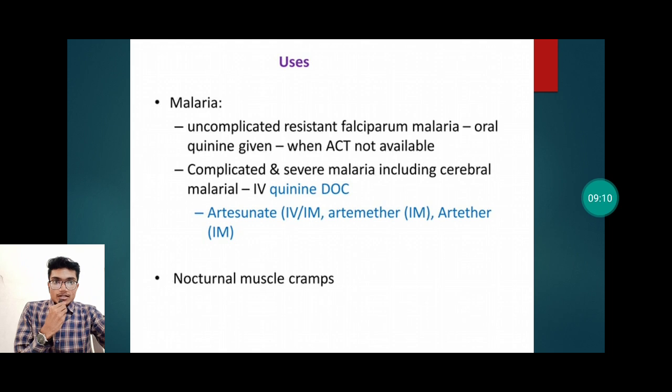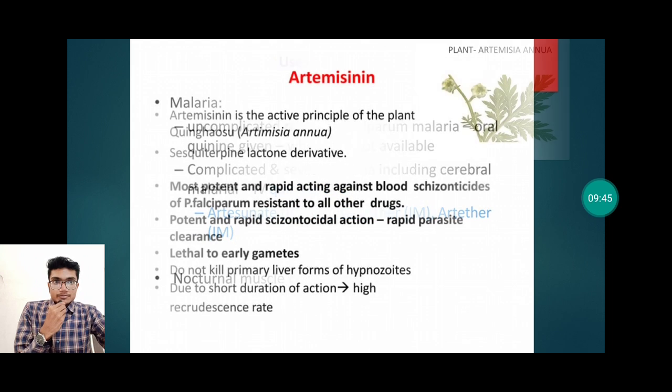Now uses of quinine. Quinine is used for malarial treatment, that is in uncomplicated resistant falciparum malaria. It is given by the oral route when ACT is not available. It is also used for complicated and severe malaria, including cerebral malaria. Actually, quinine is a drug of choice for complicated and severe malaria. It is given by IV route. Other drugs like artesunate, artemether, arteether are also given intramuscularly along with quinine. It is also used for nocturnal muscle cramps.